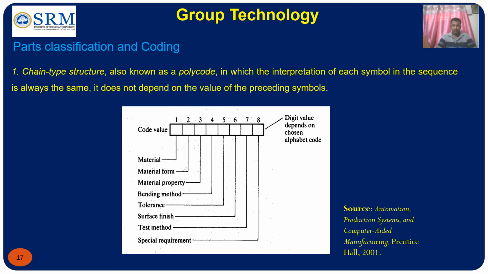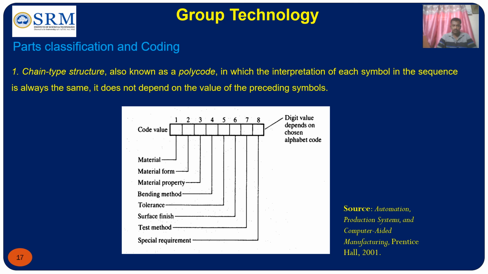So you can see this is the first type of structure, chain type structure, which is also known as a polycode, in which the interpretation of each symbol in the sequence is always the same. It does not depend on the value of the preceding symbols. You can see this is coded in 8 digits. So each and every digit is unique.